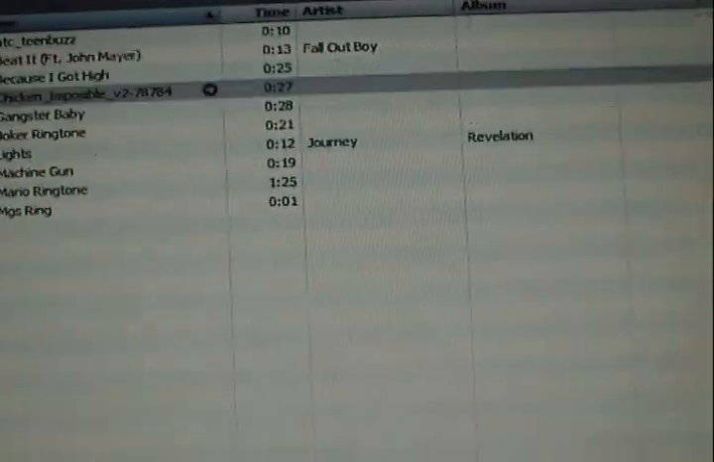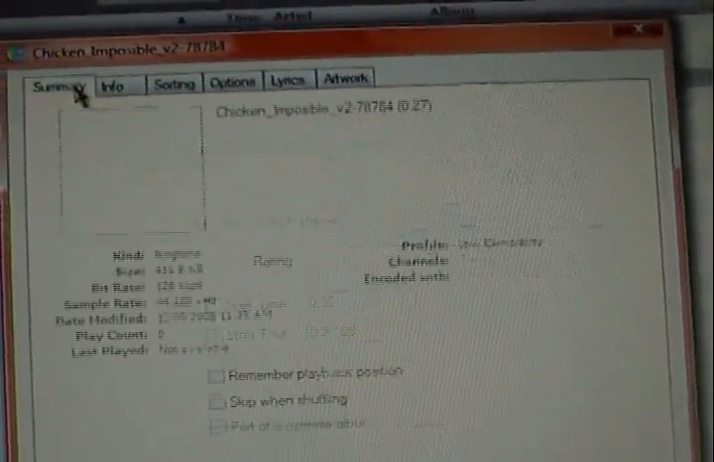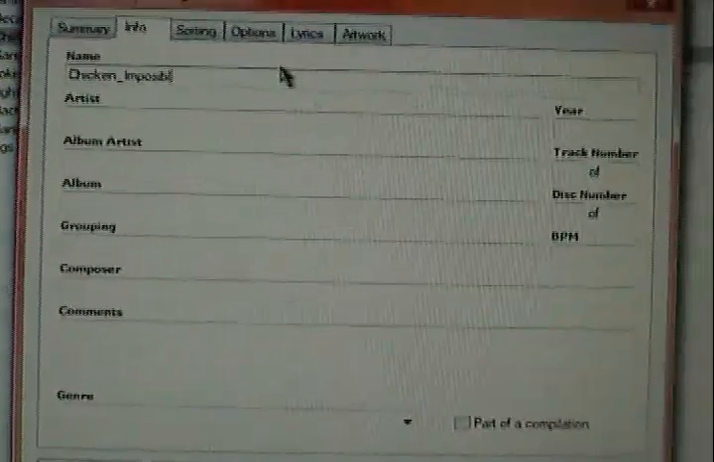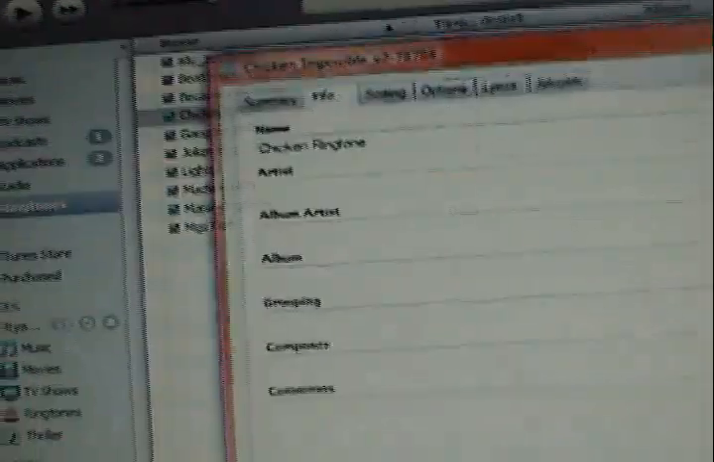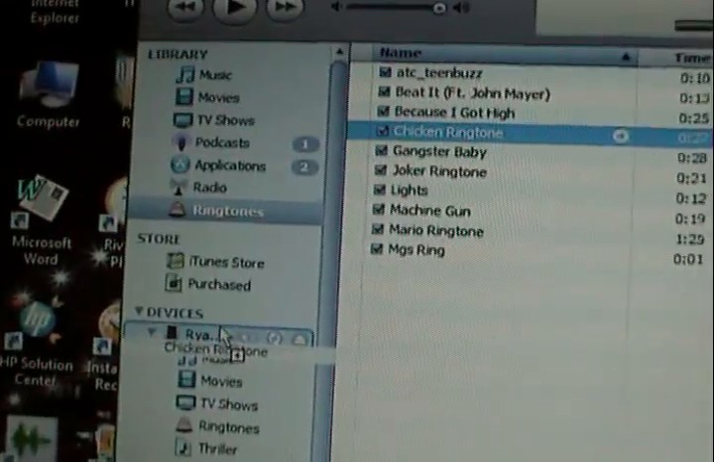So now that chicken ringtone is done, I'll just show you that it does work. Just let me rename it something better. Chicken ringtone. Okay, so there it is, chicken ringtone. Now just drag it into your iPhone.